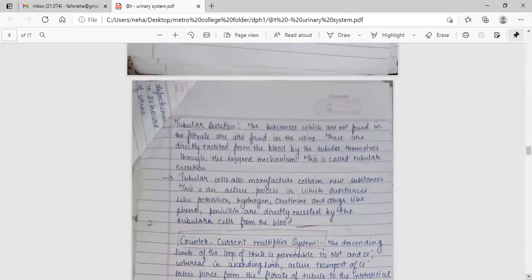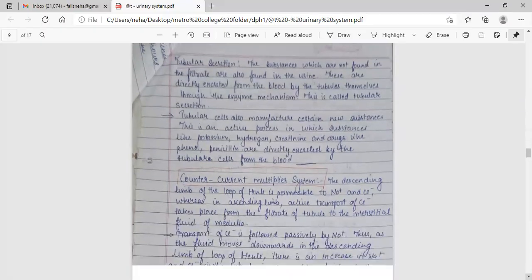Tubular secretion: the substances which are not found in the filtrate are also found in the urine. These are directly excreted from the blood by the tubules themselves through an enzyme mechanism, and this is called tubular secretion. Tubular cells also manufacture certain new substances. This is an active process in which substances like potassium, hydrogen, creatinine, and drugs like phenol and penicillin are directly excreted by the tubular cells from the blood.